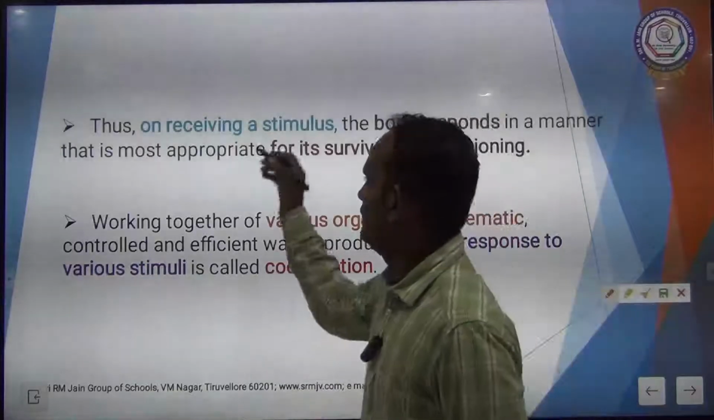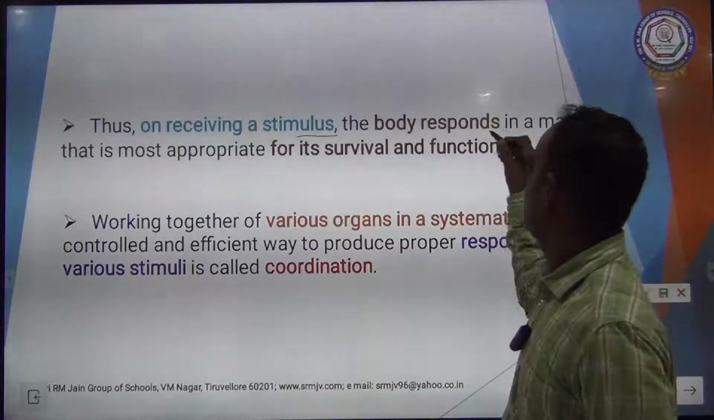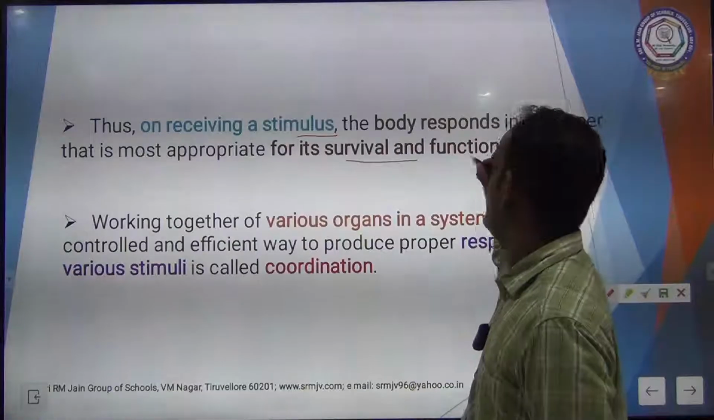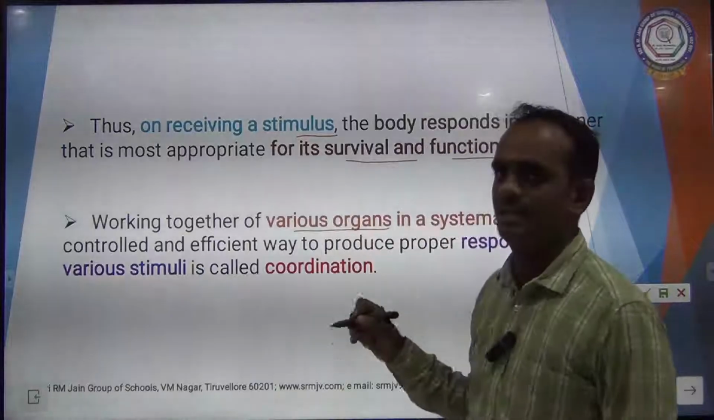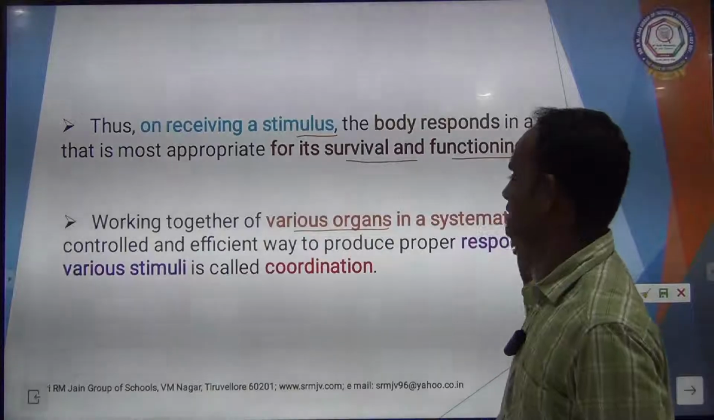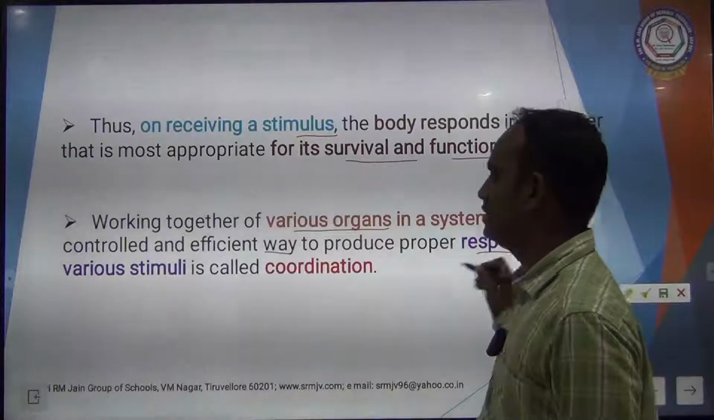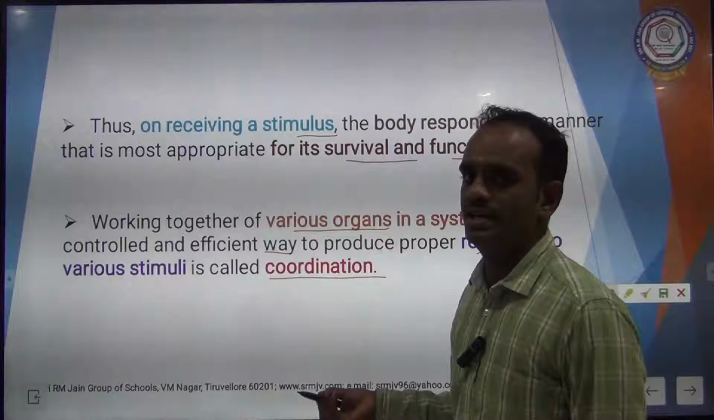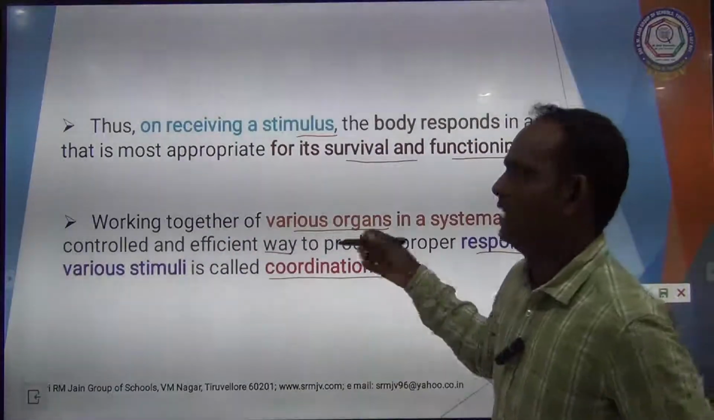On receiving a stimulus, the body responds in a manner that is most appropriate for its survival and functioning. The working together of various organs in our body in a systematic, controlled and efficient way to produce a proper response to various stimuli is called coordination. So what is coordination? Coordination is nothing but the working together of various organs.